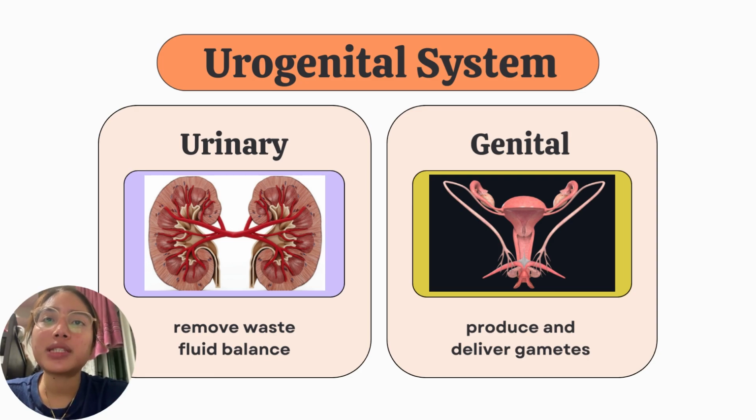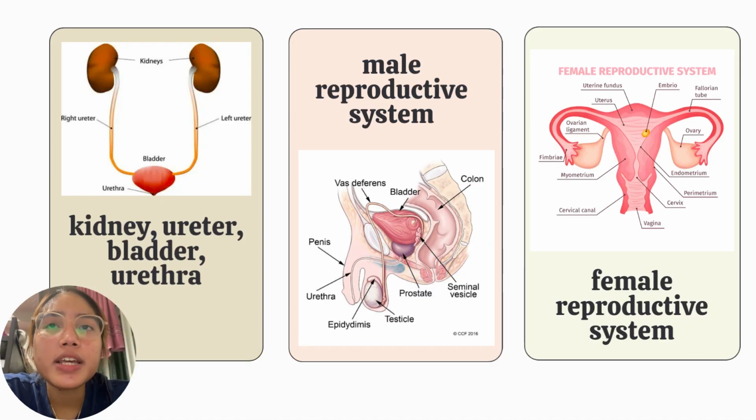The urogenital system includes the kidneys, ureters, bladder, urethra, and reproductive organs such as the ovaries, testes, uterus, fallopian tubes, and the penis. So here in the slide is a brief overview on the organs involved. First, we have here on the left the kidney. They are the two bean-shaped organs located in the retroperitoneal space of the abdomen. They are responsible for filtering waste products from the blood, regulating electrolyte balance and blood pressure, and producing hormones like erythropoietin and renin. The ureters are the thin tubes that carry urine from the kidneys to the bladder, which is a muscular sac that stores urine until it is expelled through the urethra during urination.